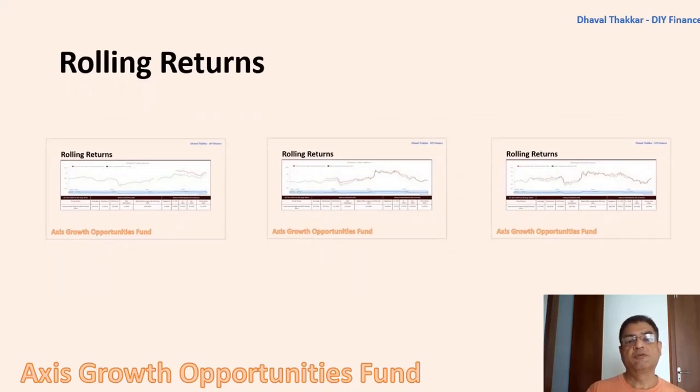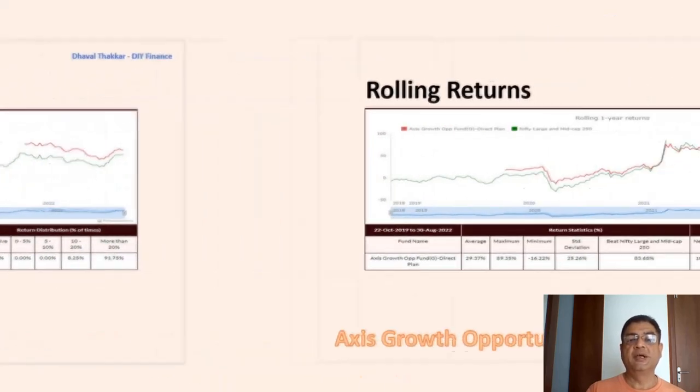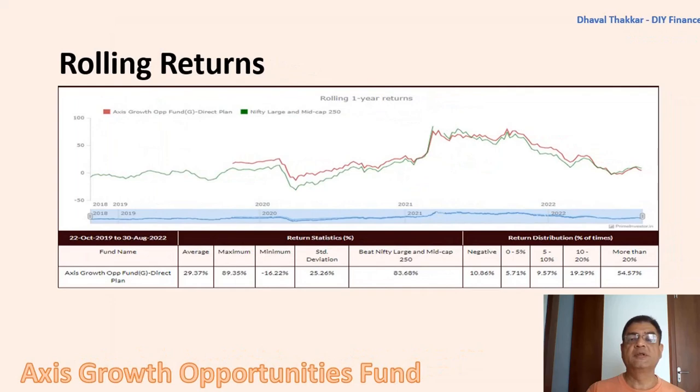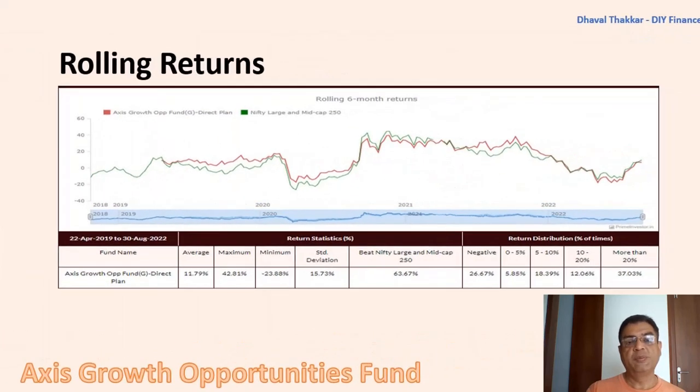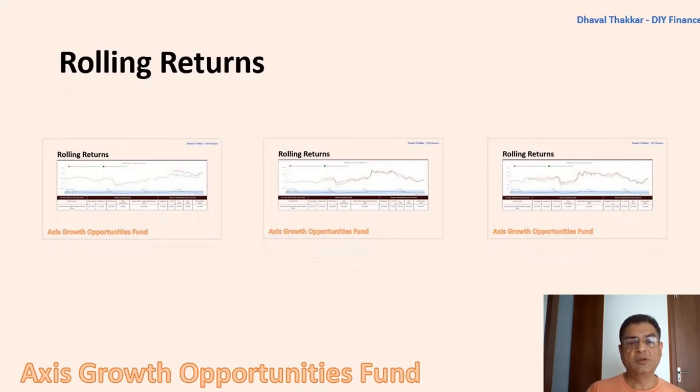Here also the performance of rolling return is better than the benchmark and has been able to beat the benchmark 100% for 3 years performance. But for 1 year and 6 months, it is 83% and 63% respectively during the returns period, which also indicates that the fund performance has not been good in shorter period, but in longer period, it is able to outperform.